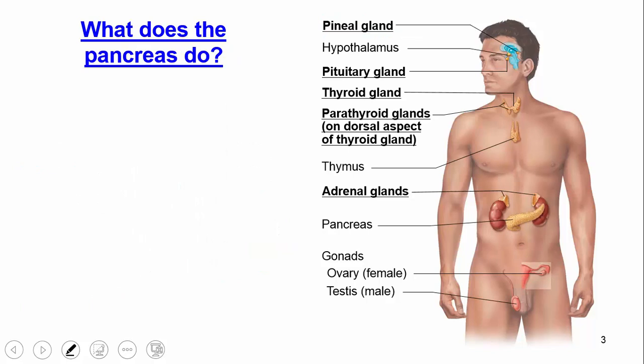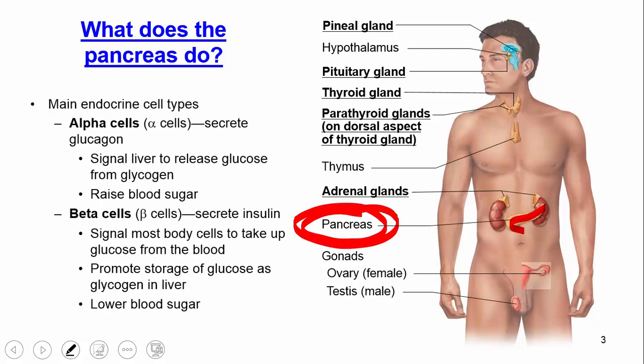Okay, let's move on to the pancreas, and this is a biggie with the endocrine system. So pancreas is one we really want to focus on, and it's this structure I'm highlighting in red right here. Okay, so why is it so important? Well, the first reason is that it has two different categories of function. It has endocrine function, where it's releasing hormones into the bloodstream, like we talked about on that first slide, but it also has exocrine function, where it's giving secretions into the digestive system through ducts.